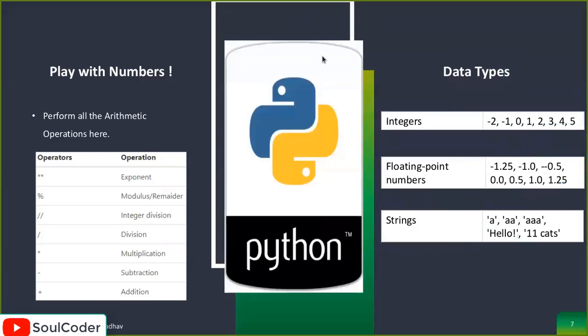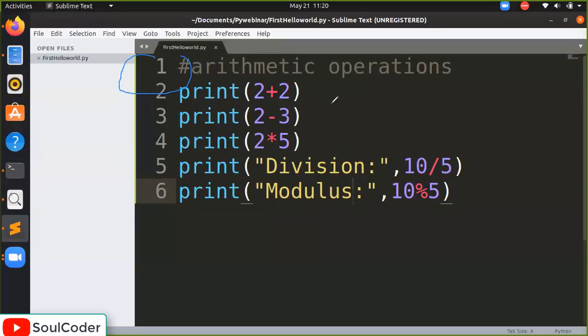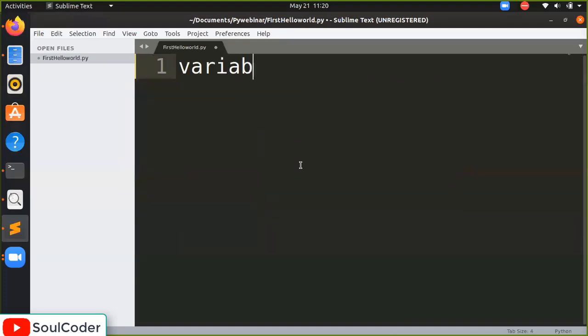Let me clear our drawing. So how do we define a variable and what are variables? Let's move again here. I'm going to clear everything. Variable. So a variable is something like this.